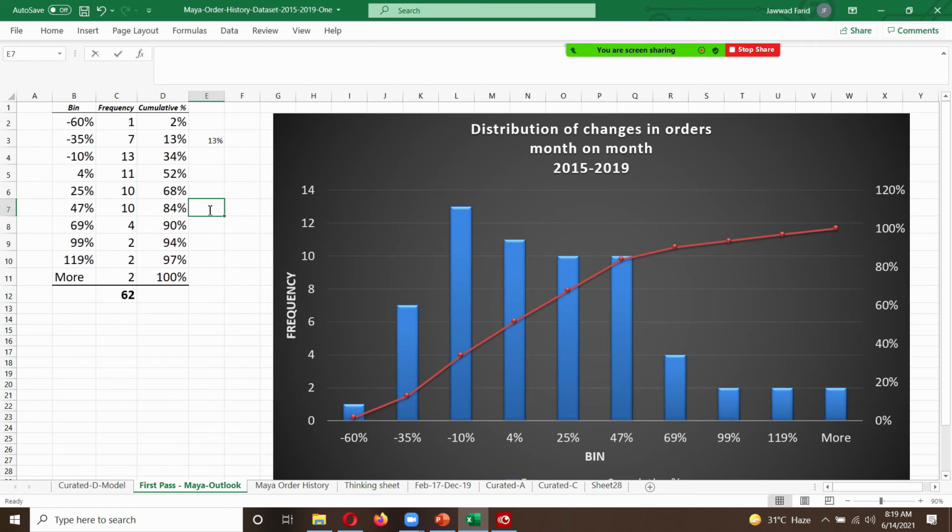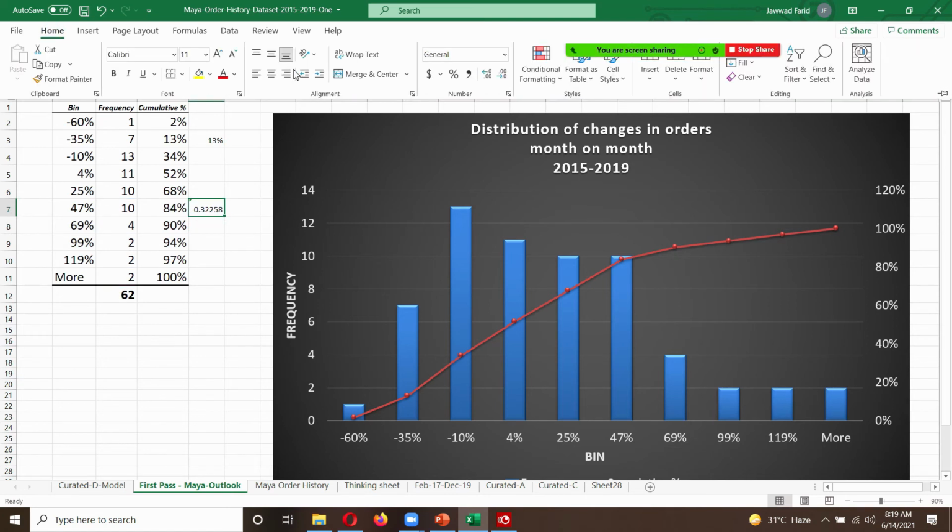And that answer is the sum of these numbers. Break this down and divide it by 62. There you go. So the probability of seeing growth of more than 45% is about 32%.